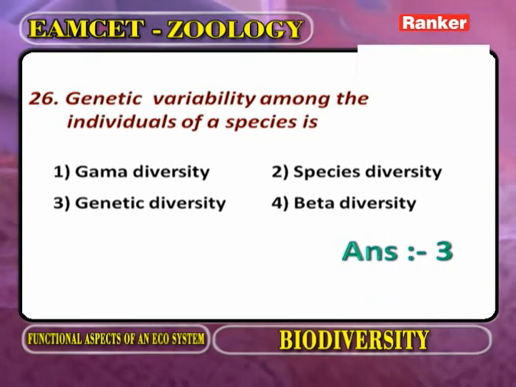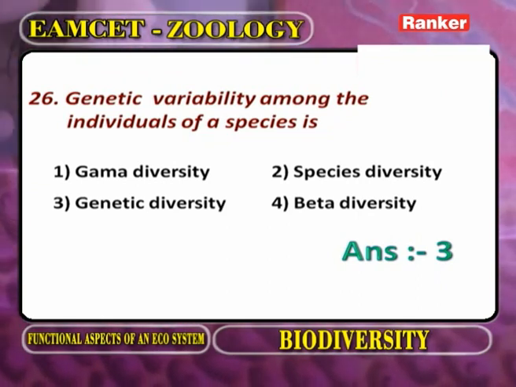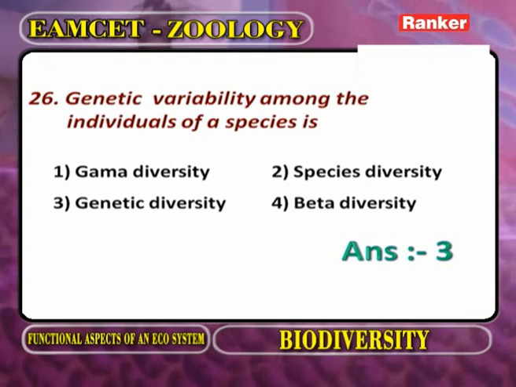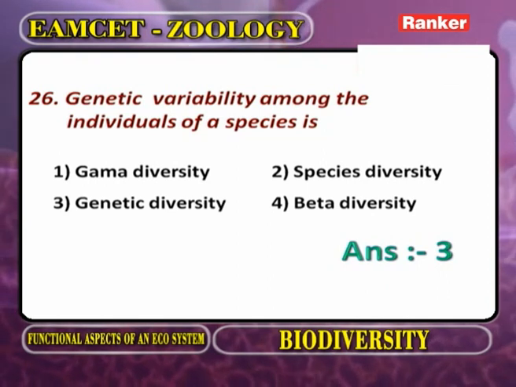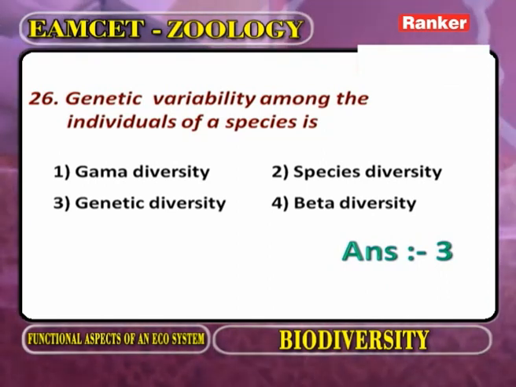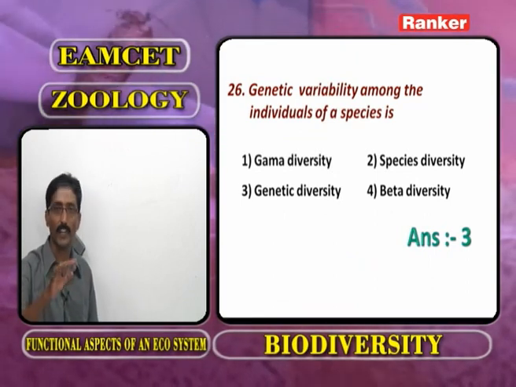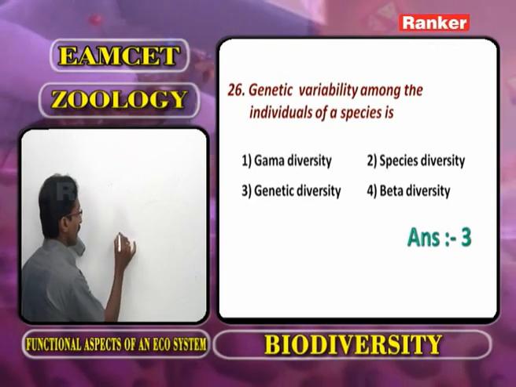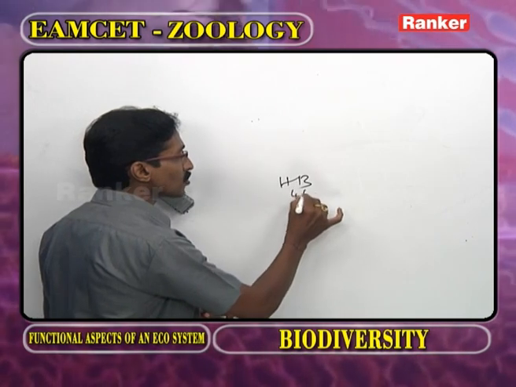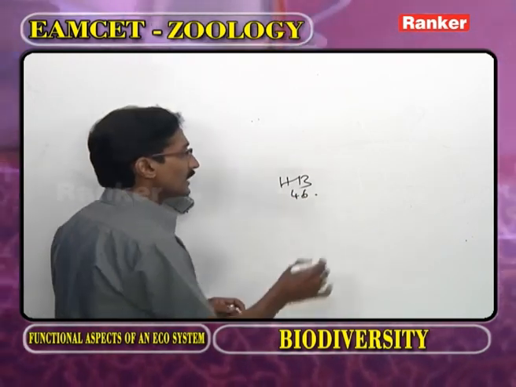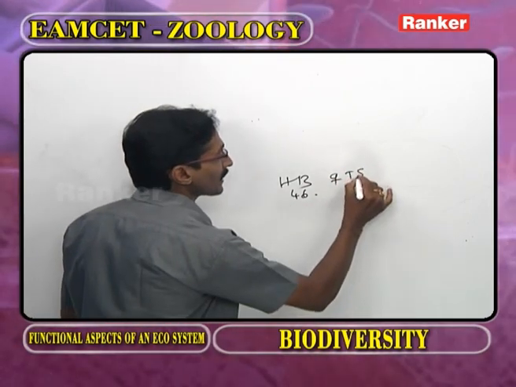Genetic variability among individuals of a species. Now, again the question is genetic variability among the individuals of a species. As we observe in the kingdom Animalia, different animal species are present. In different species, the genetic material is different. Take for example, human beings. In the body of human beings, how many chromosomes? 46 chromosomes. Now, the female, this is an indication of the female suffering from Turner's syndrome.